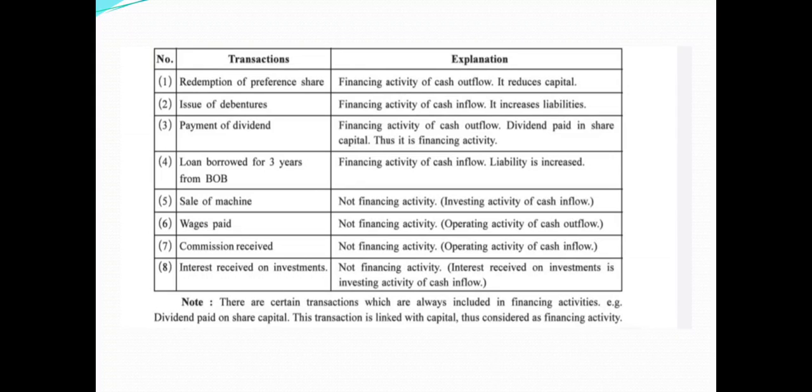It is an operating activity of cash outflow. Commission received is also not a financing activity, it is a routine income, so it is considered an operating activity of cash inflow. Interest received on investment, again friends, is not a financing activity. It is an investing activity of cash inflow. Okay, so these are a few transactions.